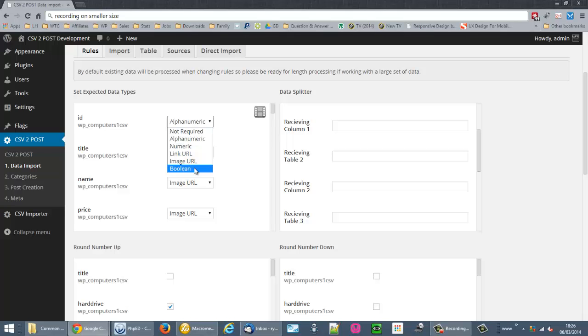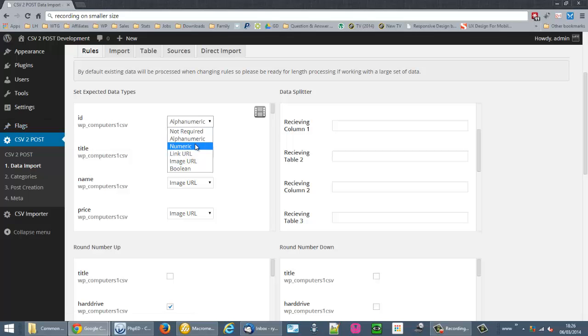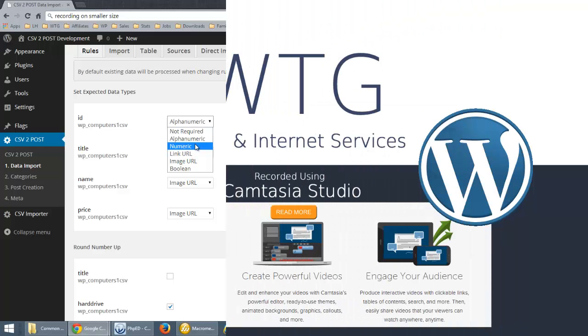So the idea is to mark a record, make it void or flag it. We have the flag post type and what I call a flag system, where we flag just about anything in WordPress, bring it to the user's attention. The flag post would have information in it, and more information could be added by administrators if it's, the flag could be about an issue and so on. So the idea is that we can intercept rows of data in a CSV file that the rules determine to be invalid in some way. Alright, I hope that makes sense.